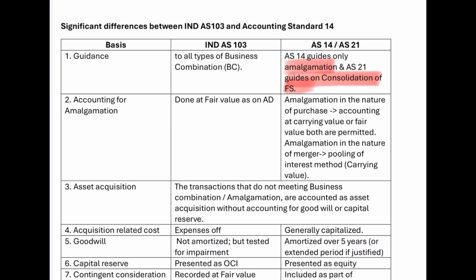Under Ind AS 103, all the accounting is done at fair value as on the date of acquisition. But as per amalgamation in the nature of purchase, accounting is done at carrying value. That's a significant difference between Ind AS 103 and Accounting Standard 14. Fair value is permitted only to some extent. And for amalgamation in the nature of merger, the pooling of interest method is followed, which is at carrying value.